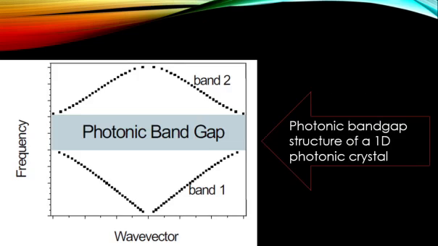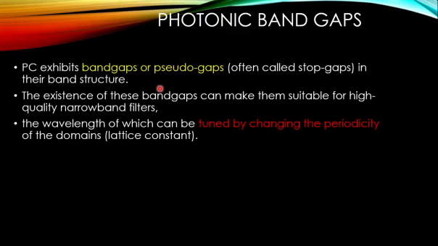So this shows the presence of the dielectric band, the photonic band gap, and the air band. Band 1 represents a region corresponding to the dielectric band where you can expect a highly intense light beam, this region of frequency is not allowed inside a photonic crystal, and this is the range of frequency present in the air band. So this is the band gap structure of a one-dimensional photonic crystal.